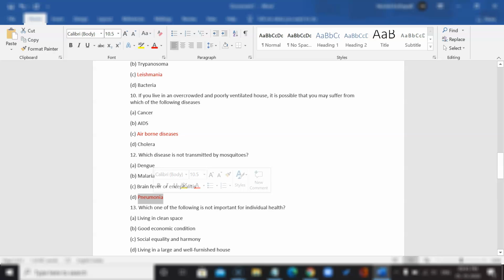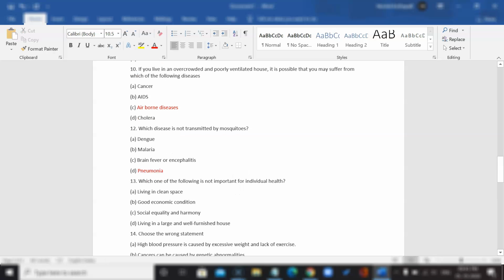It's a respiratory disease. Which of the following is not important for individual health? A main part where a lot of people lose points in these multiple choice questions is not reading whether it's not important or important. So be sure to read the question properly. Take your time. It's not the end of the world if you finish the test last. Alright? So, not important for individual health. Let's look at this. Living in a clean space, definitely important. Good economic condition, social equality and harmony, and living in a large and well-furnished house.